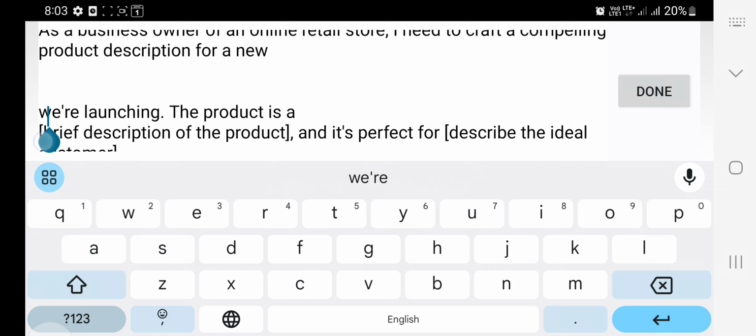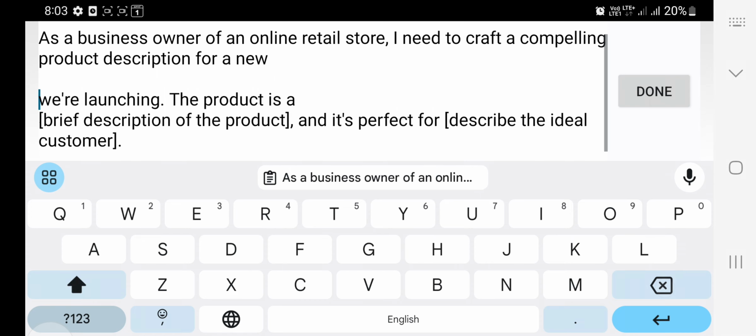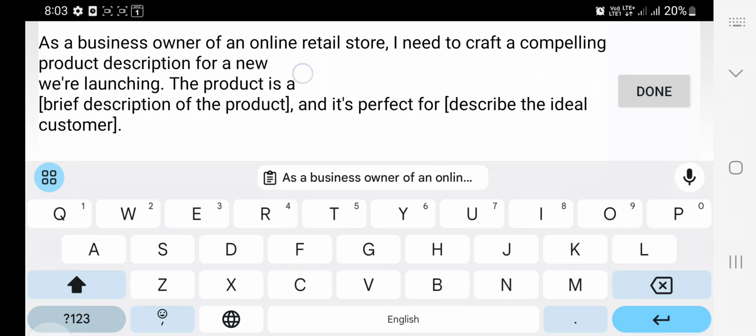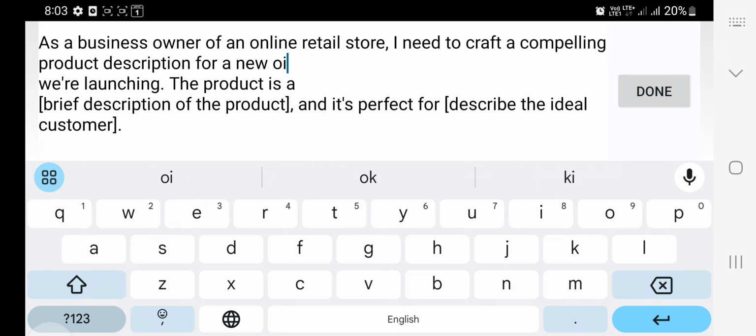I am naming the product as baby oil, for a new baby oil.